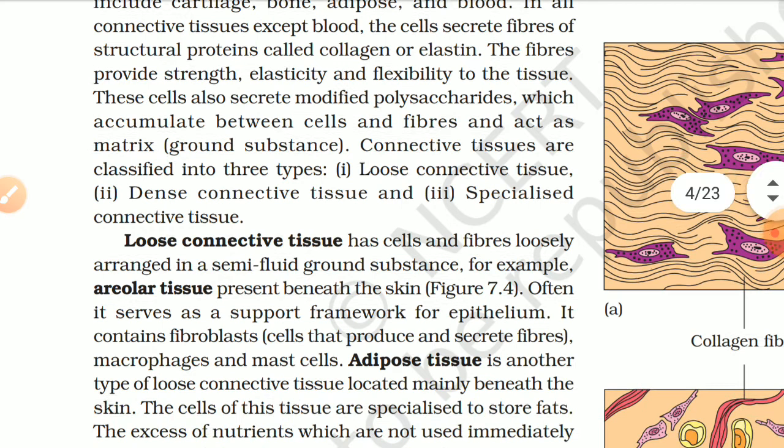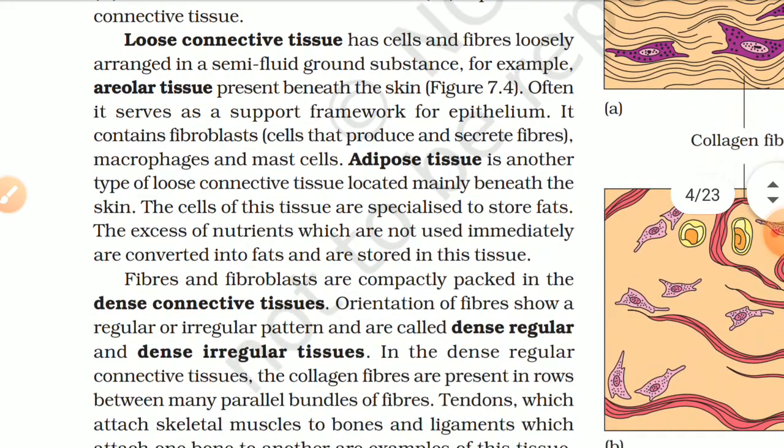Loose connective tissue has cells and fibers loosely arranged in semi-fluid ground substance. For example, areolar tissue present beneath the skin, figure 7.4. Often it serves as a support framework for epithelium. It contains fibroblasts, cells that produce and secrete fibers, macrophages, and mast cells.